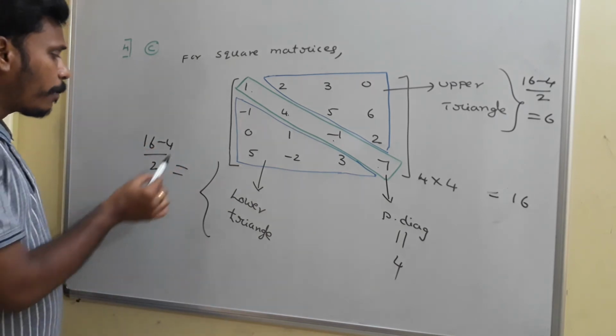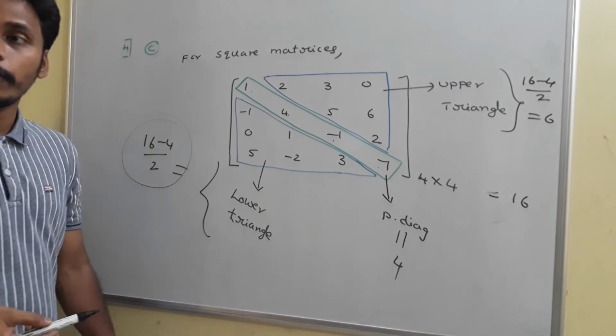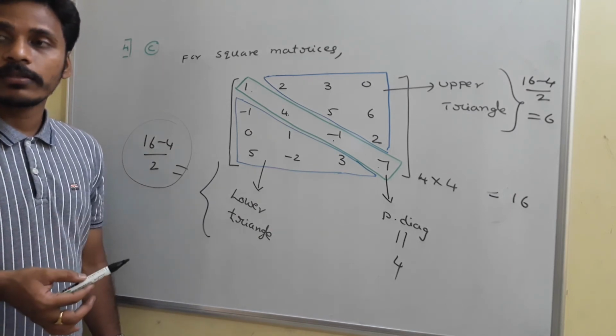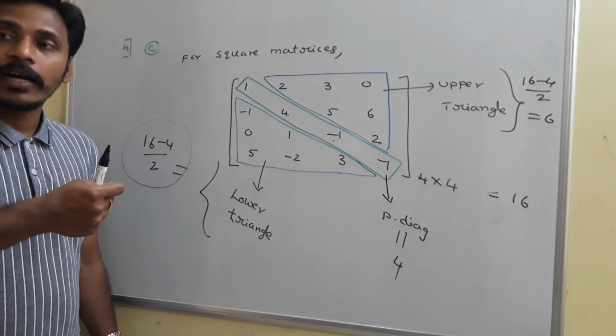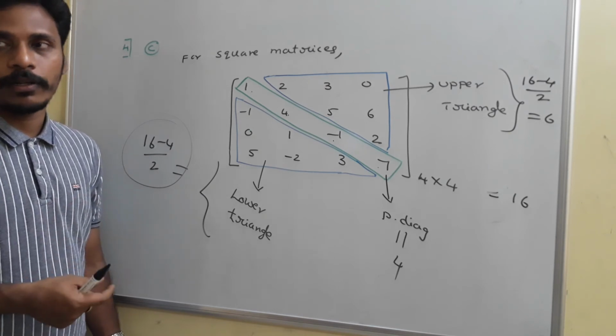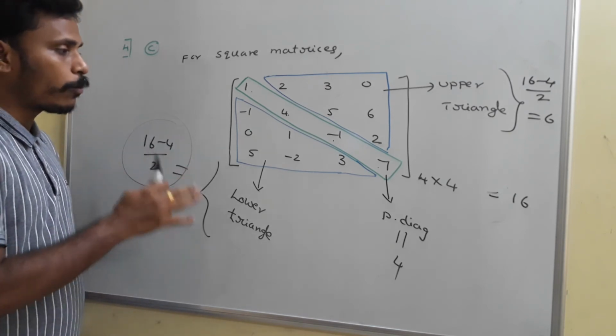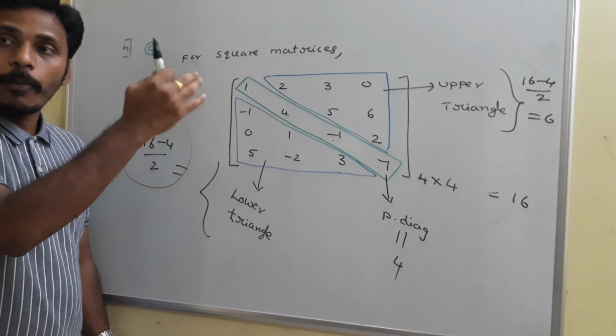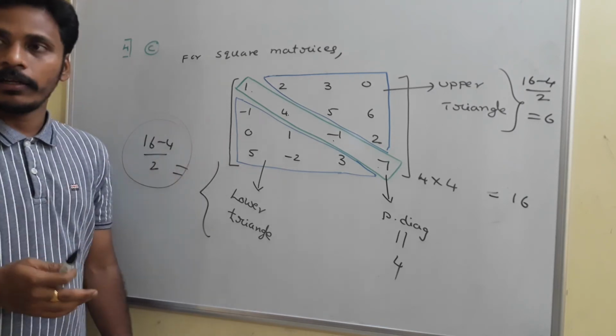Why did I mention it in this pattern, (16 minus 4) by 2? Because I need to generalize a formula for this. First of all, look at the principal diagonal, upper triangle and lower triangle.